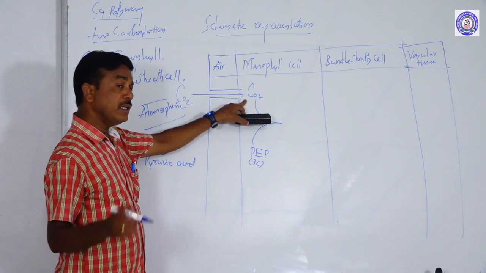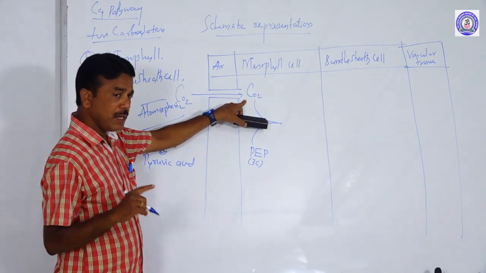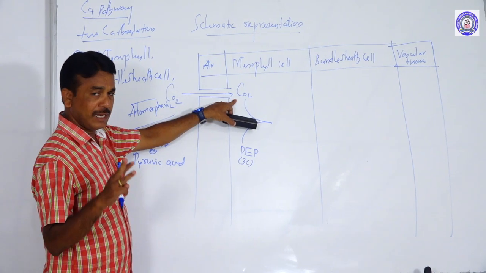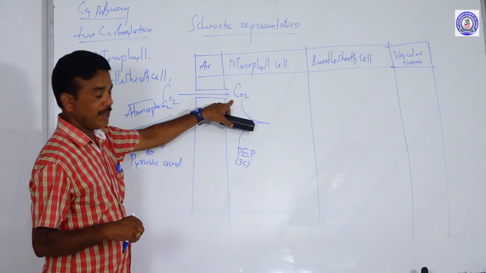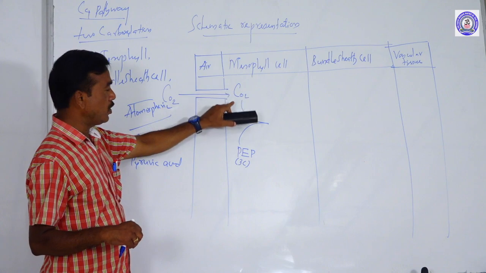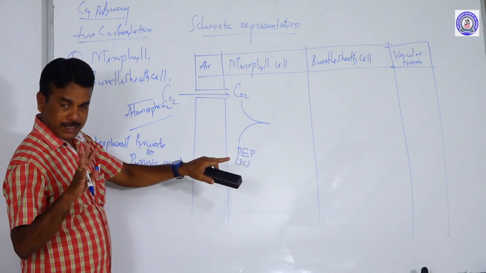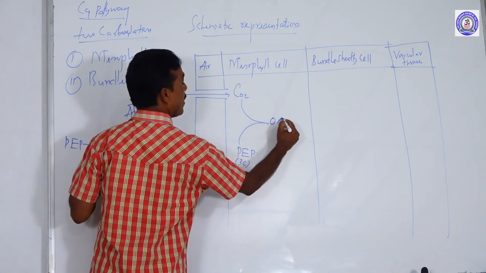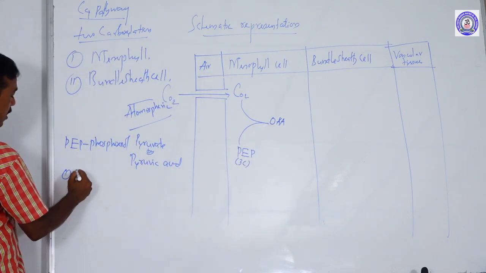In the C3 pathway, the carbon dioxide acceptor is RuBP, and after accepting, the 3-carbon compound produced is phosphoglyceric acid. But here, atmospheric carbon dioxide enters the mesophyll cell and is fixed by PEP, producing the first stable product, OAA.